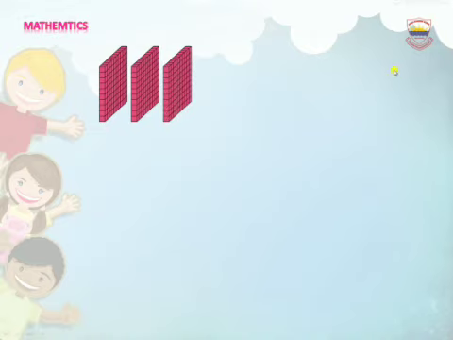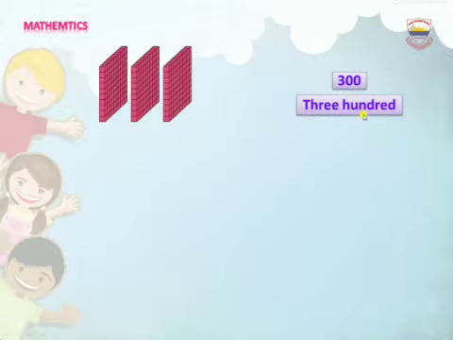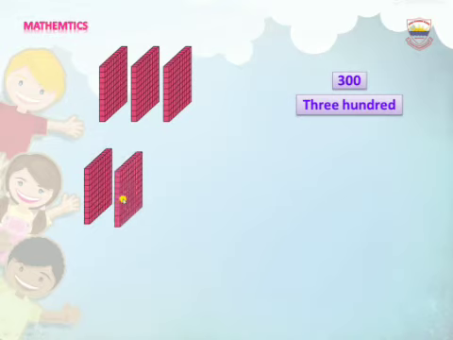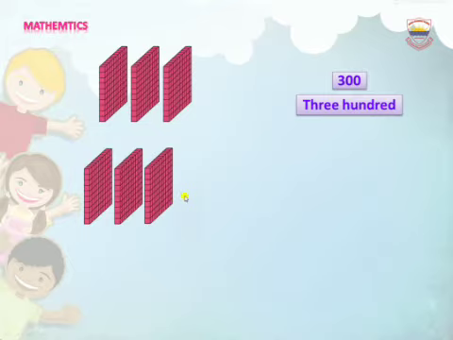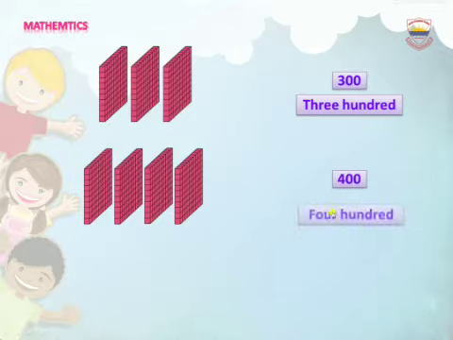Yes, there are 300. We write it in number as 300 and in words three hundred. Let's count again the big blocks of 100. 100, 200, 300, 400. Yes, we write it in number 400 and in words four hundred.